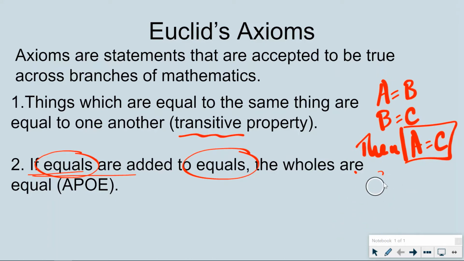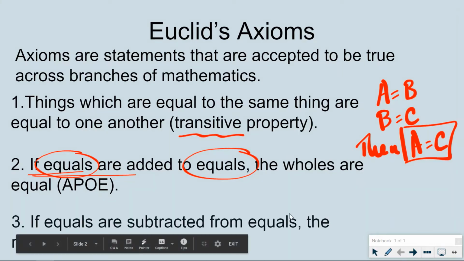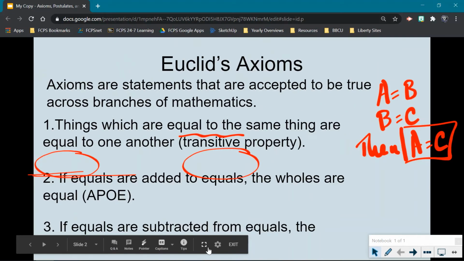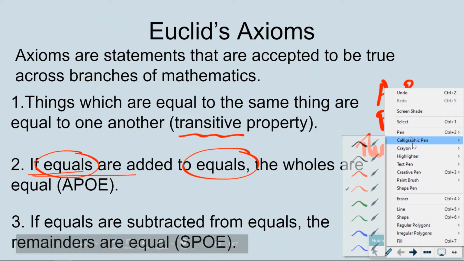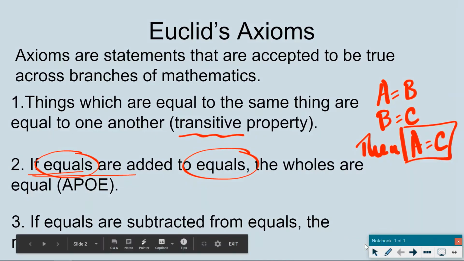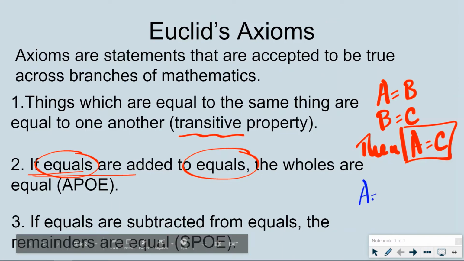The next one is a really similar idea. If equals are subtracted from equals, I'm going to start with that same first statement.